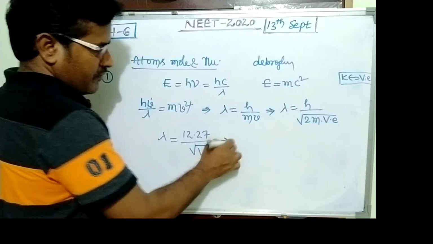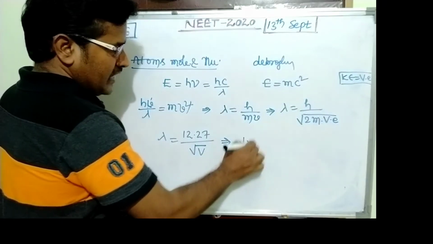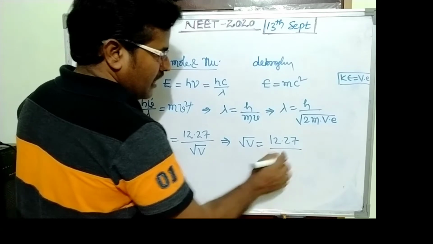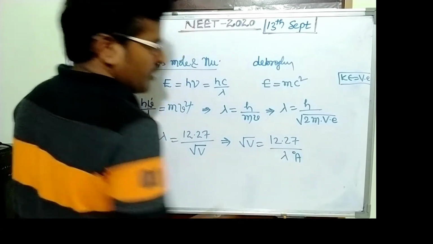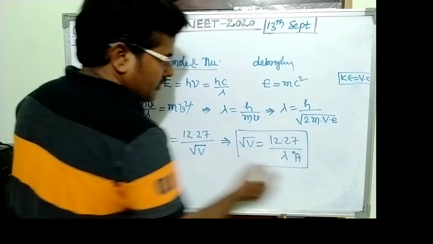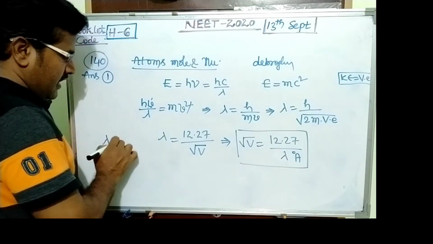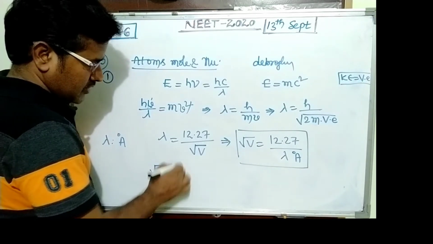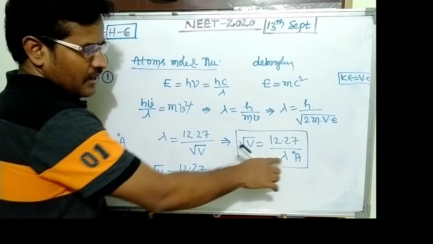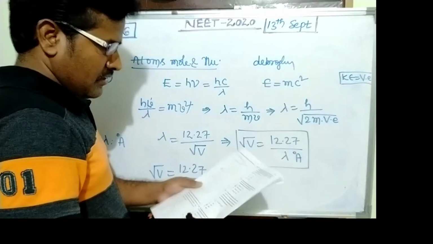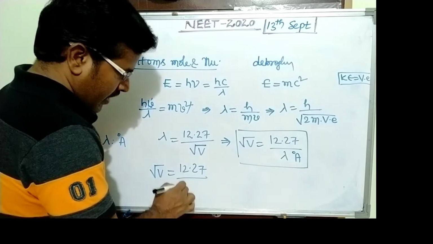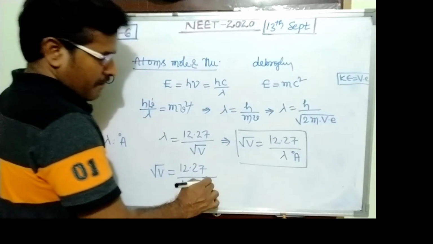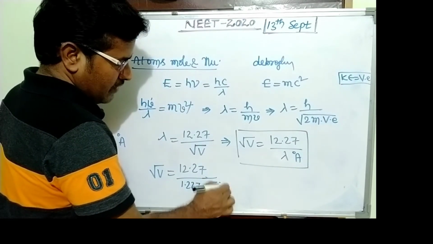We want this potential: root v equals 12.27 upon lambda in angstrom. Here lambda must be in angstrom. The wavelength is given as 1.227 into 10 power minus 2 nanometer, into 10 power minus 9.